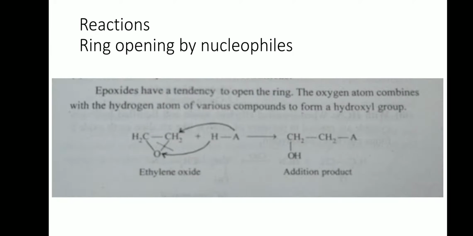Now let us see reactions of epoxides. Here we are going to see ring opening reactions of epoxides by nucleophiles. Epoxides have tendency to open the ring. Oxygen atom gets attached to positive part of the reagent and carbon gets attached to negative part of the reagent.